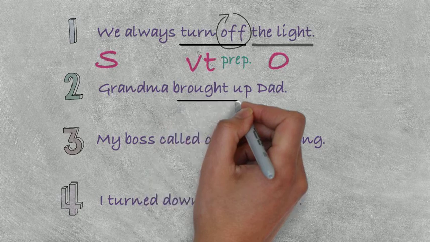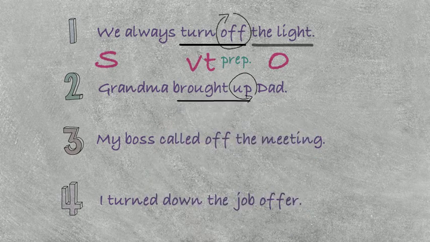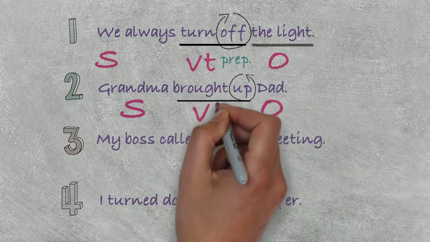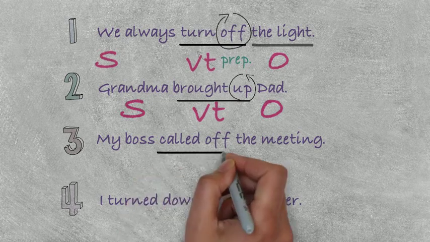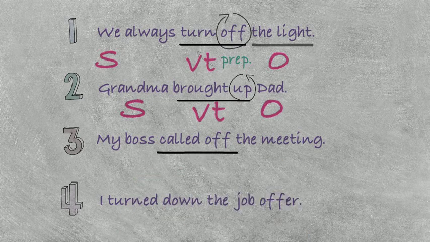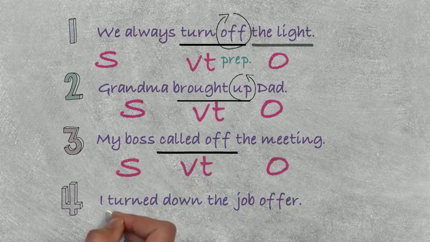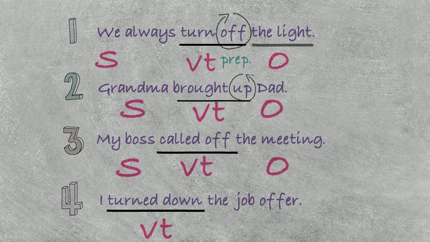Grandma brought up Dad. Here you can see Grandma is the subject, Dad is the object. So Dad was brought up by Grandma. My boss called off the meeting, so the meeting was actually called off by my boss. I turned down the job offer, so the job offer was turned down by me.